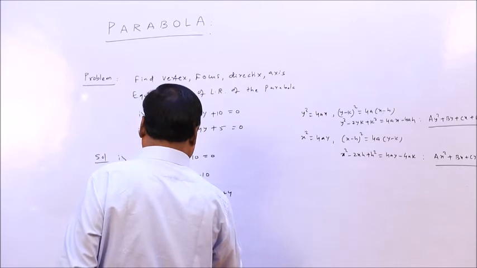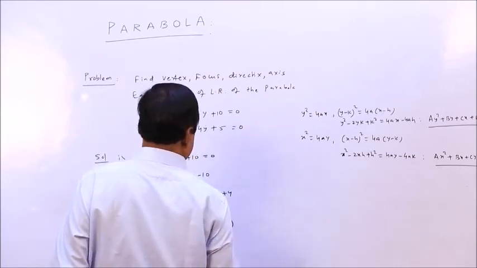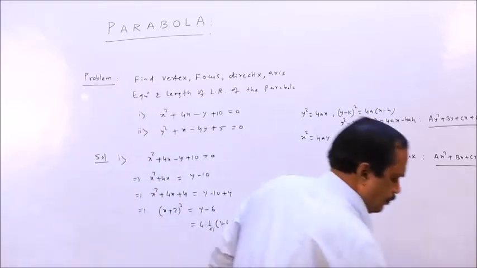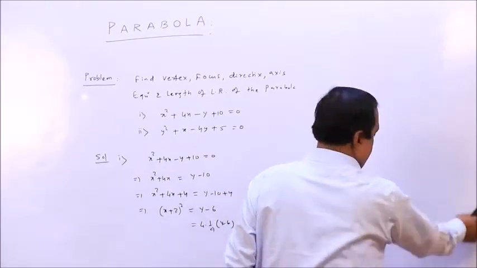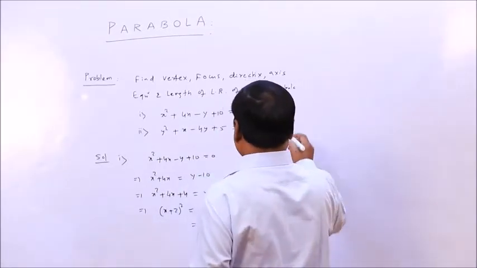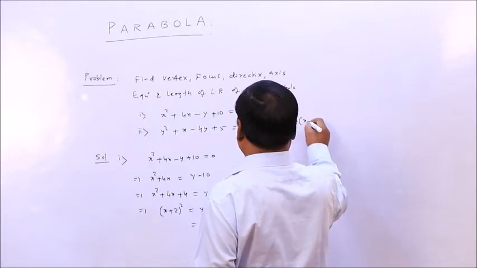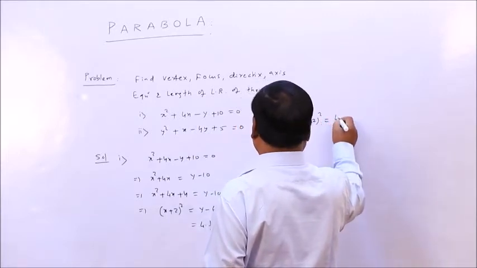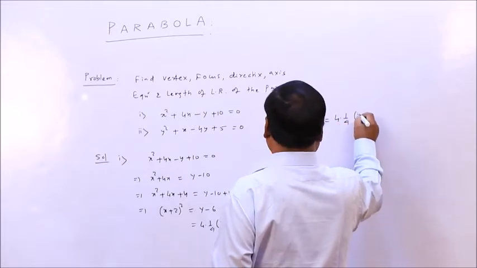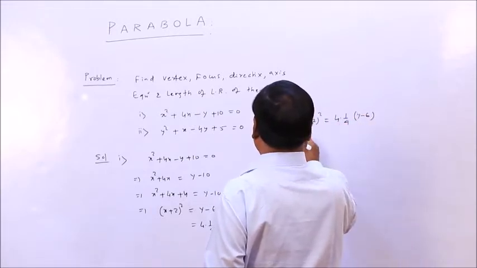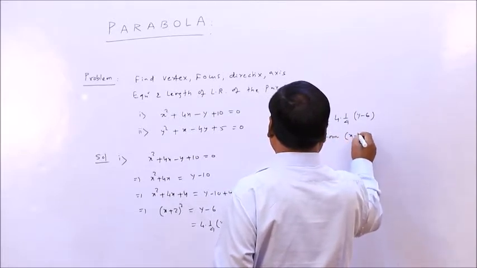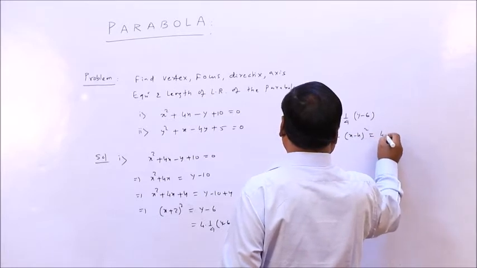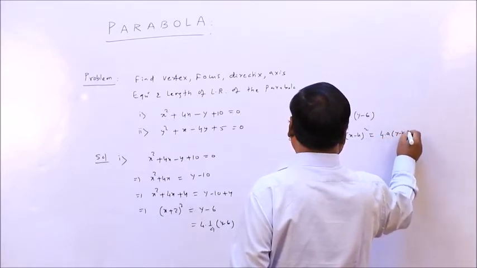You can say 4 into 1 by 4 into y minus 6, of the form x minus h whole square equal to 4a times y minus k.